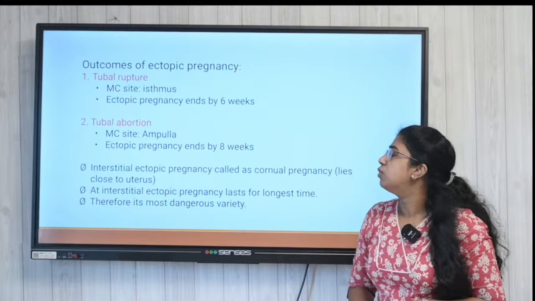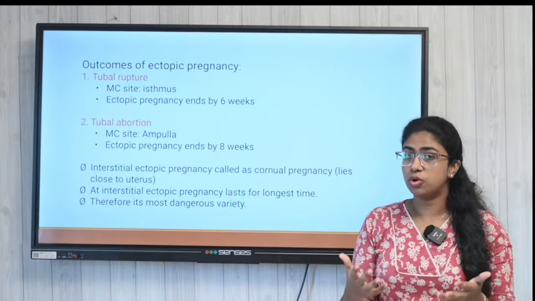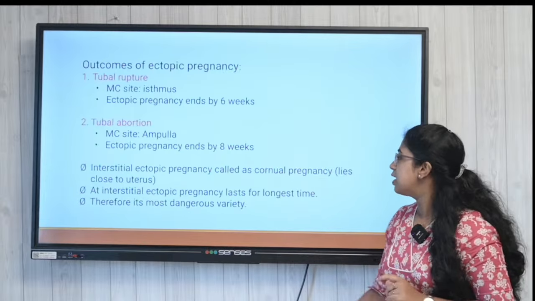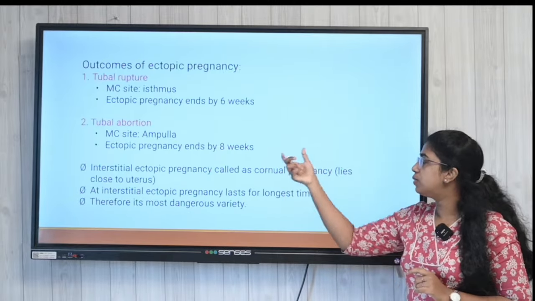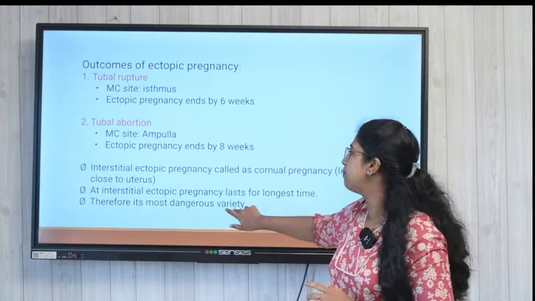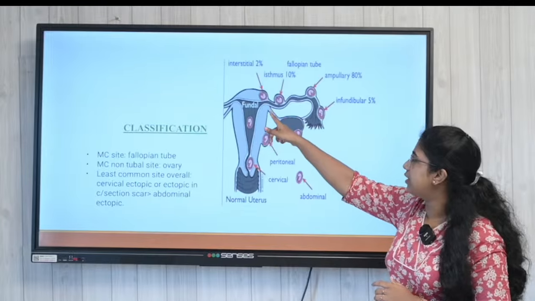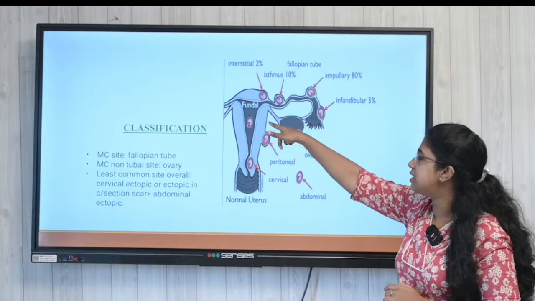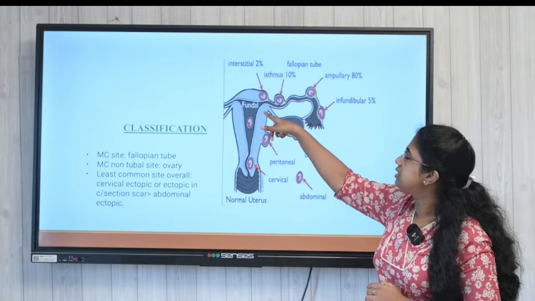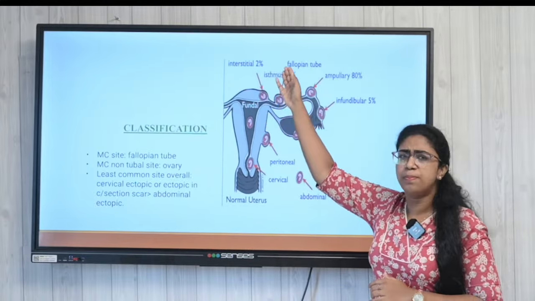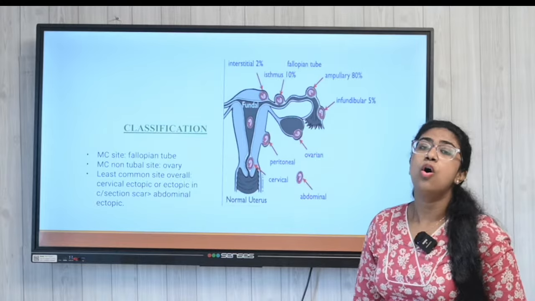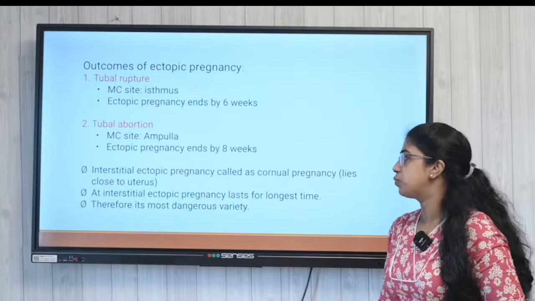Okay. Now, there is another term that I want to talk to you about, that is the interstitial ectopic pregnancy. What is it? It is also known as the cornual pregnancy. So the site would be somewhere here, right? This is the site of interstitial pregnancy. So you can clearly see this is the site. About 2% of ectopic pregnancies are going to be interstitial pregnancy or cornual pregnancy, right?